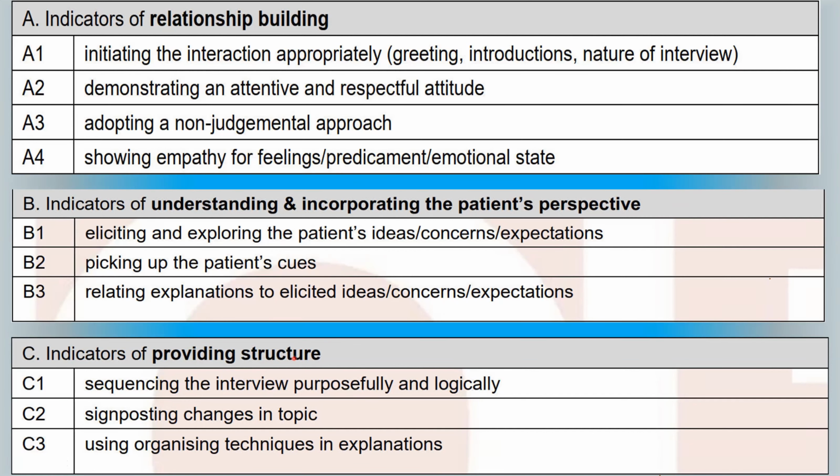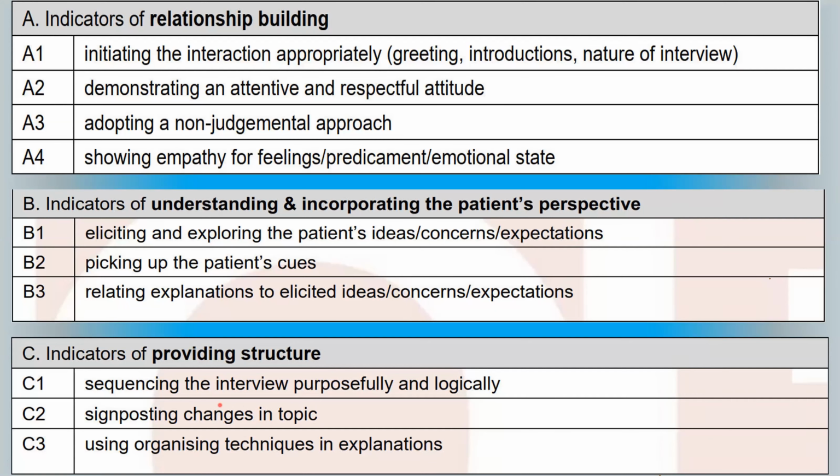You're going to have to sort that out, how to keep the order of the consultation and how to satisfy your patient's concerns as well. So signposting changes in the topic, that is very, very important. And we have discussed this in the writing as well.